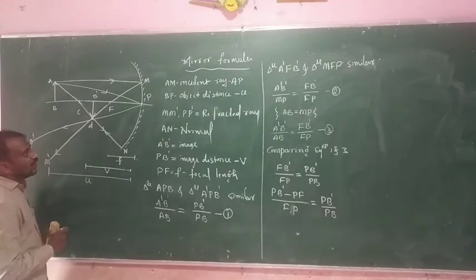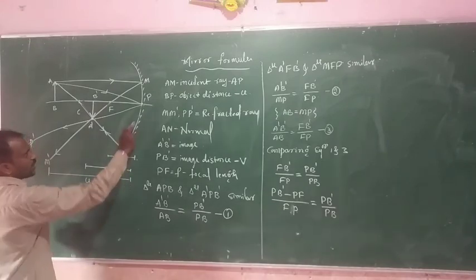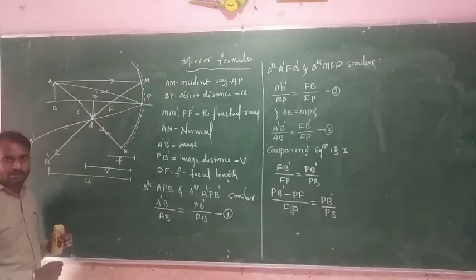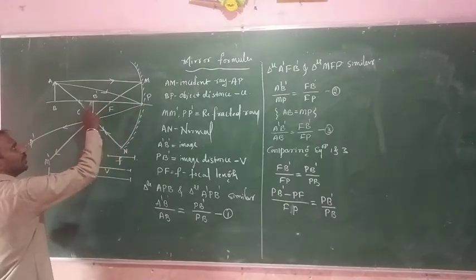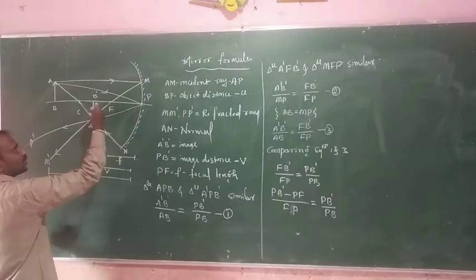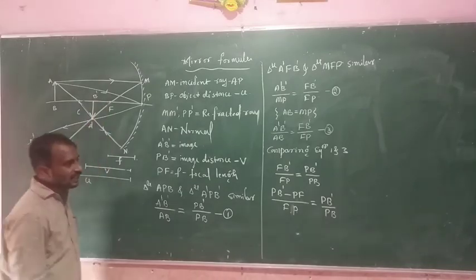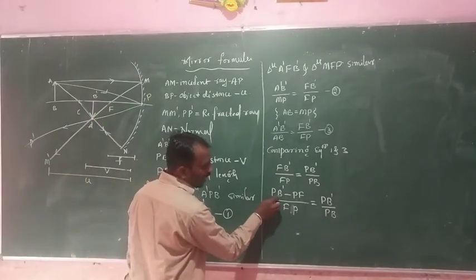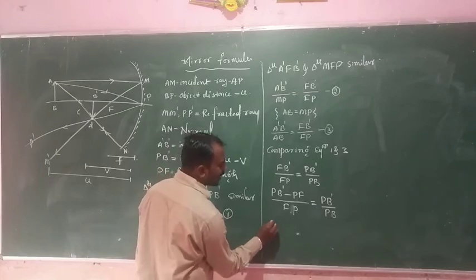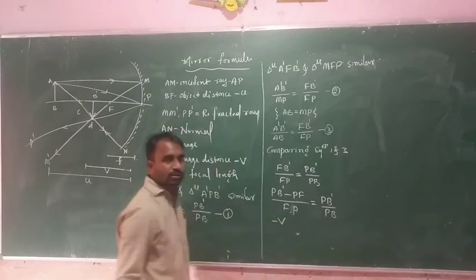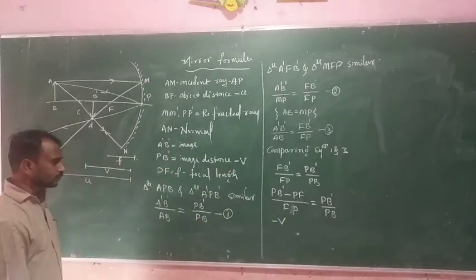So for this reason image distance we have to measure from the pole of a mirror. So pole of a mirror to image distance means opposite to the incident ray. So here we consider PB' as image distance, and that one is negative. Why? Because opposite to the incident ray.